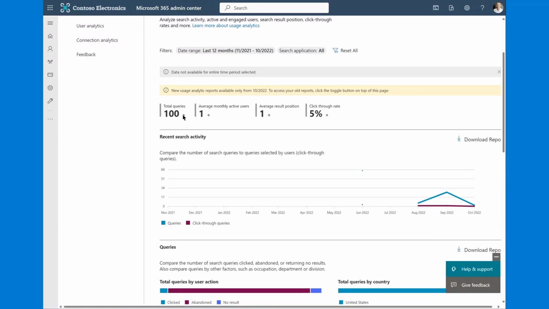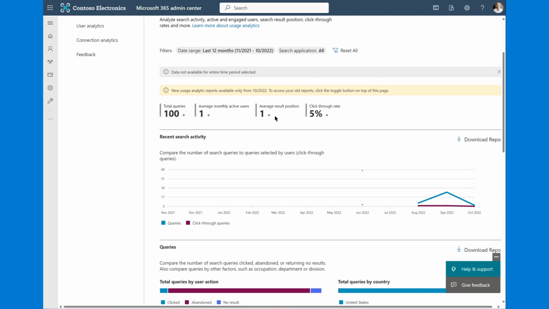So looking in here, you can see we have total number of queries, our monthly active users, which is one, which is me, the most important user in my tenant. And then we have the average result position, where was the result that I took action against, and its corresponding click-through rate. So the one thing we try to look at is that result position. That's a good indicator as to how well search is performing in your organization. Are people finding what they need? Where are they taking action in that result set?